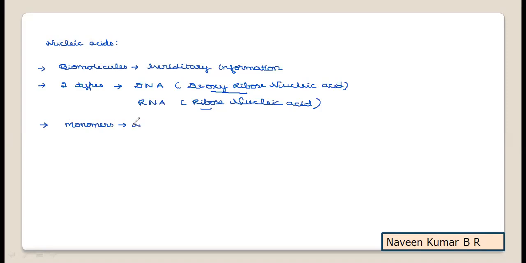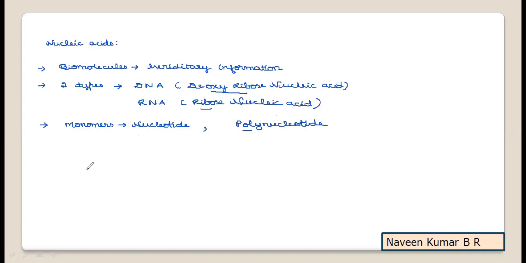We need to understand in detail what this nucleotide is and how it is formed. So monomers of nucleic acids are nucleotides. Many nucleotides will join to form a polynucleotide chain, which is the formation of DNA or RNA.